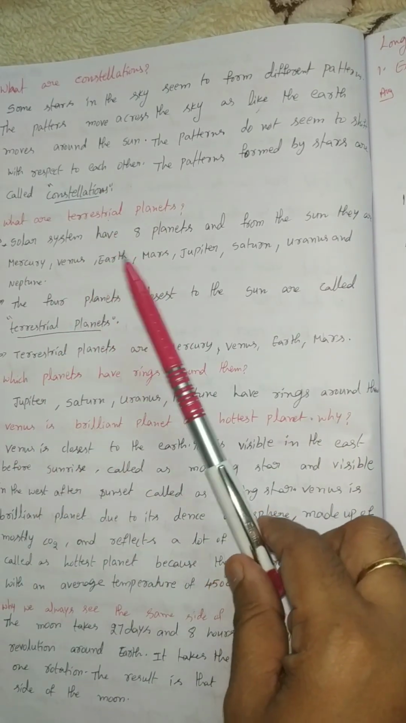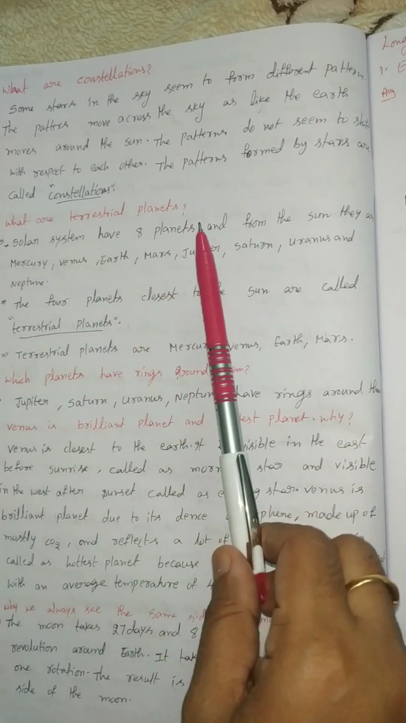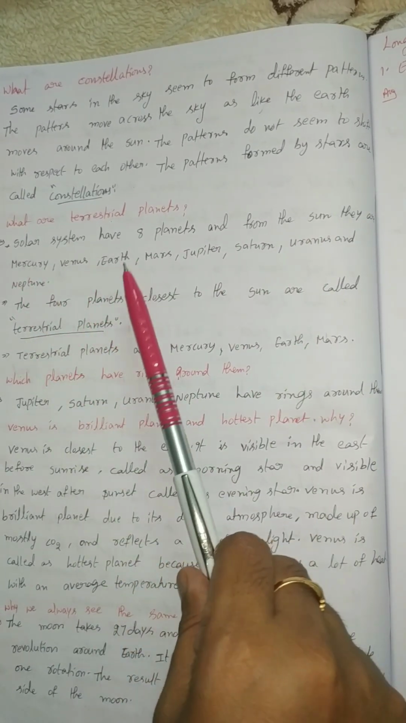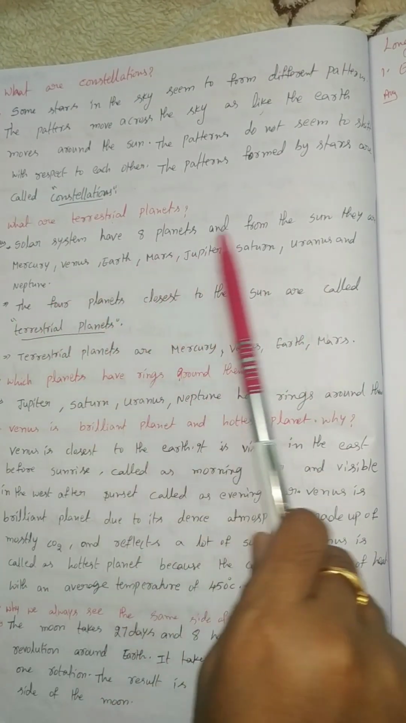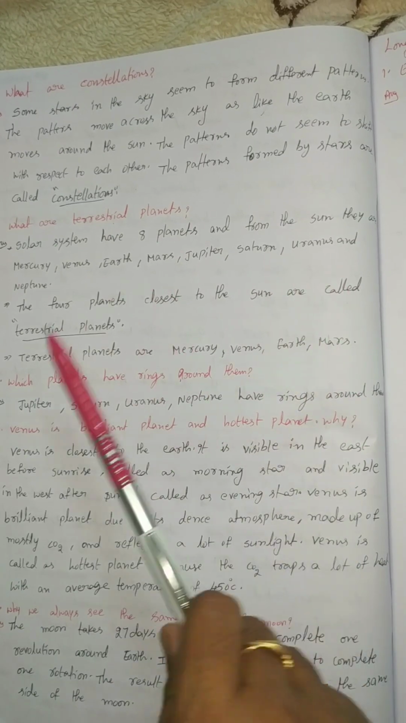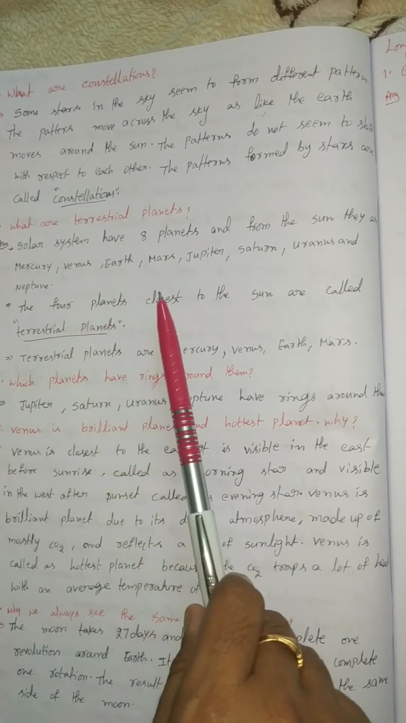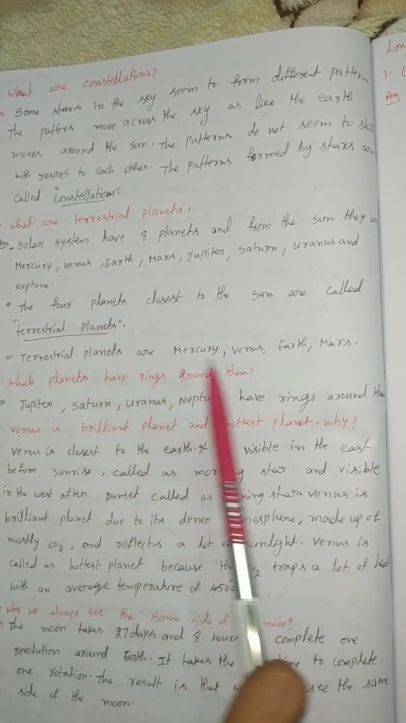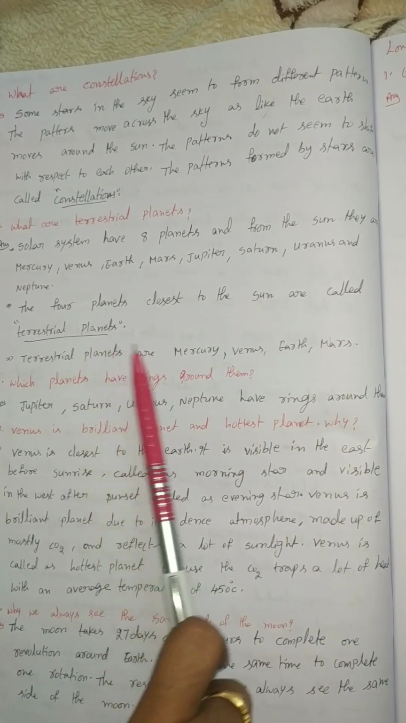Next question, what are terrestrial planets? We know that the solar system has 8 planets, and from the sun they are Mercury, Venus, Earth, Mars, Jupiter, Saturn, Uranus and Neptune. So these are all planets. The 4 planets closest to the sun are called terrestrial planets. So what are these? Mercury, Venus, Earth, Mars. These 4 planets are terrestrial planets.